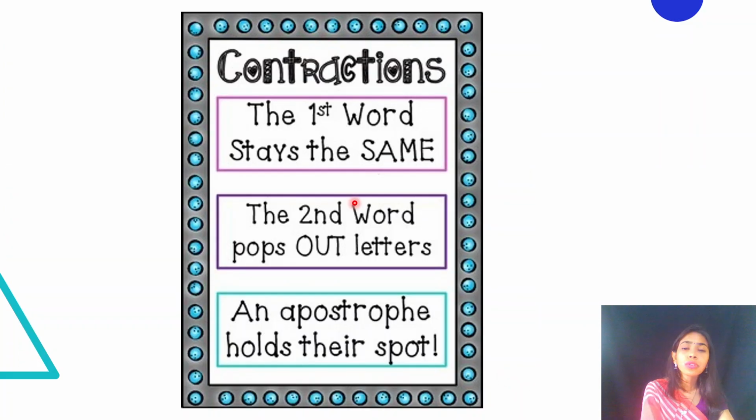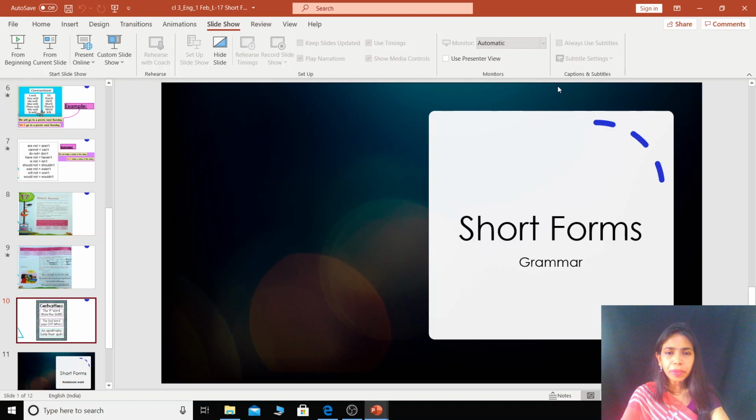Now, so always remember this children, the contraction, the first word will remain same. We have to just drop or pop out some of the letters from the second word and the apostrophe will hold their spot or will take their place where the letters were popped out from the word, right? So hope that the short forms are clear children. Now we are going to revise one more topic,